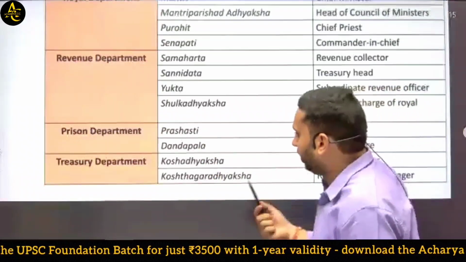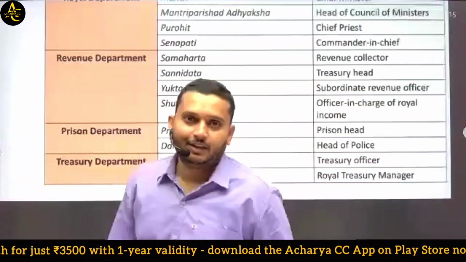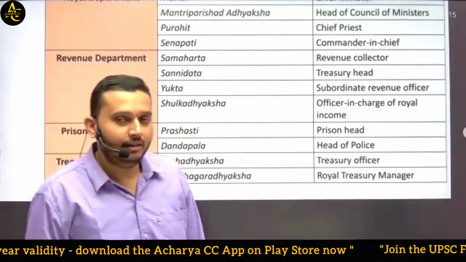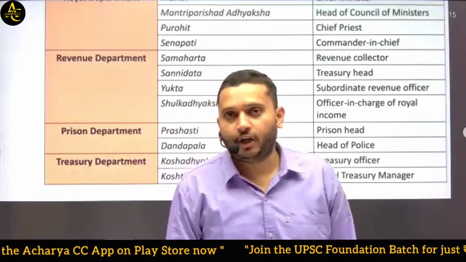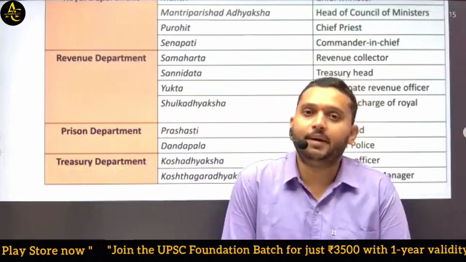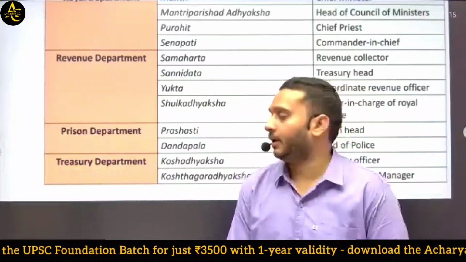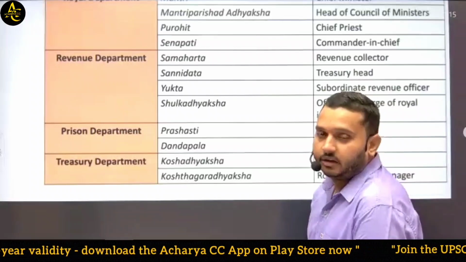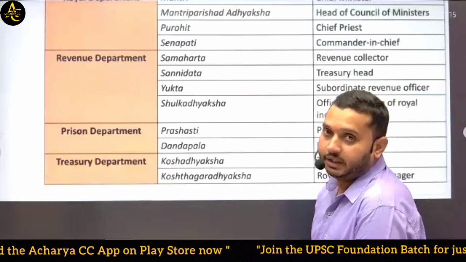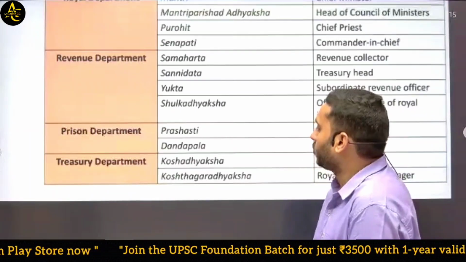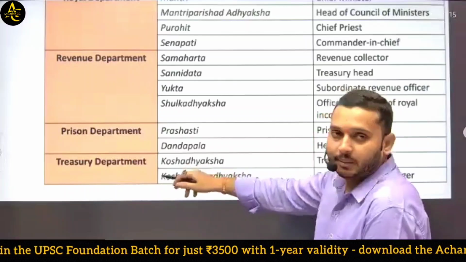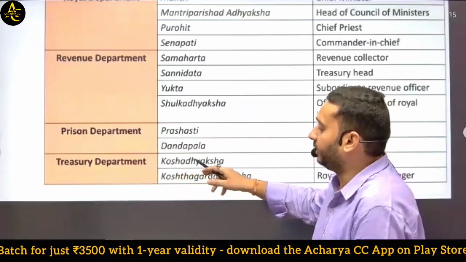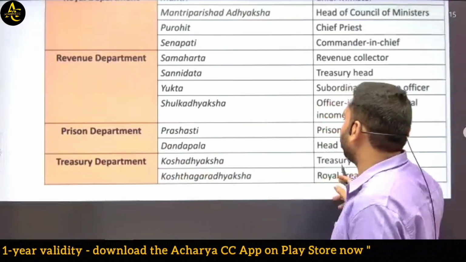Then the fourth important thing was the treasury department. We have the CAG presently: how budget was allocated, how they make expenditure, etc. So treasury is known as Kosha in Hindi. The head of the Kosha department or treasury department was Kosha Adhyaksha, that means treasury officer.